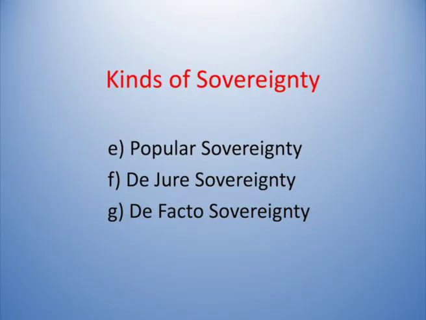According to popular sovereignty, the sovereign power lies with the people, with the media, who can exercise their right to speak either in favor or against the government on a day-to-day basis. They can even influence the public policies. They can influence the decision making in the government. They are called the popular sovereignty.